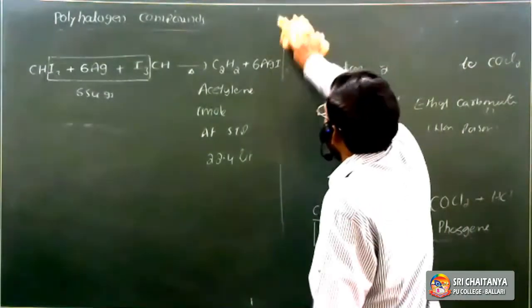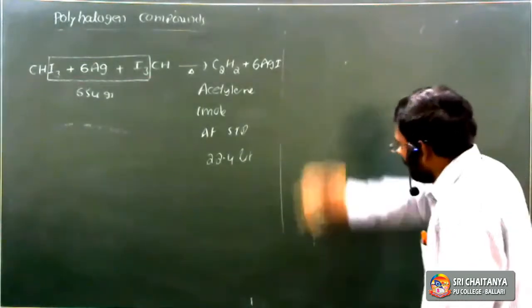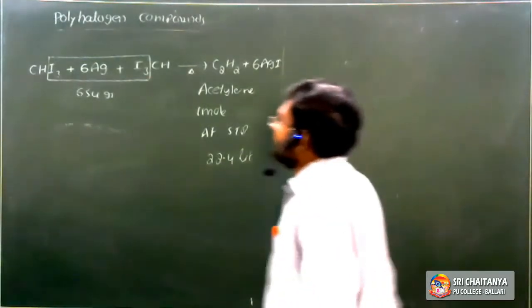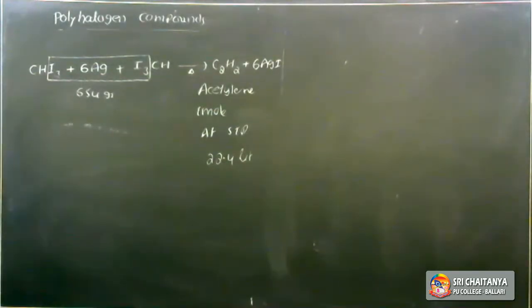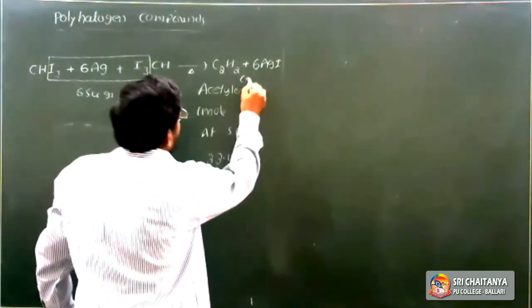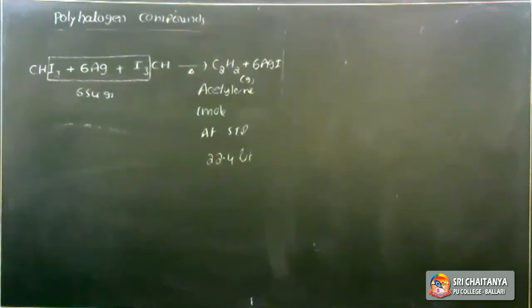Iodoform on heating with silver powder. So 2 moles of iodoform reacts with 6 gram atoms of silver, it gives 1 mole of acetylene. It is in gaseous state. So at STP condition, it gives 22.4 liters of acetylene. Okay, so these two are the first two compounds.